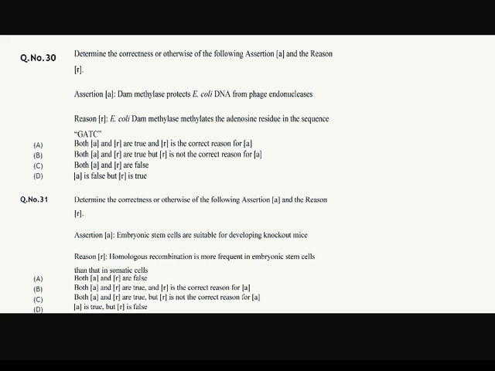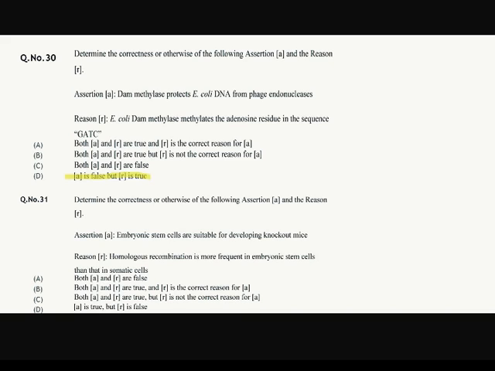Question number 30. Okay, again an assertion reason question. Assertion is DAM methylase protects E. coli DNA from phage endonucleases. Okay, and the reason is E. coli DAM methylates the adenosine residue in the sequence GATC. The answer is option number D. A is false but R is true.